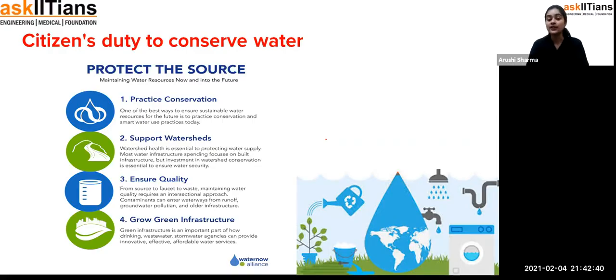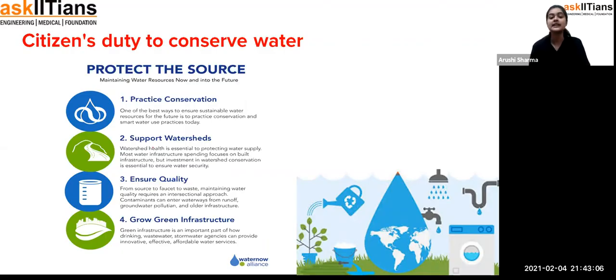Fine. If you want to wash your car or your bicycle or motorbike, you can use the water which you have used for washing clothes, because you only have to remove the dirt. So why use very fresh water for it? Exactly. So, student, you can conserve water by following many different ways.